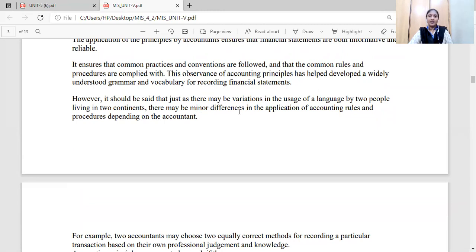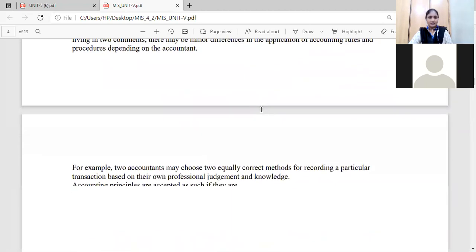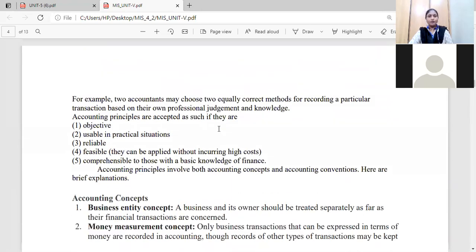There may be minor differences. That means we told that these are acceptable internationally, because if you consider two countries, the languages used by the two people are different. There may be minor differences in the application of accounting rules and procedures depending on the accountant, so they are universally acceptable. If you take any example case, two accountants may choose equally correct methods for recording a particular transaction based on their professional judgment and knowledge.